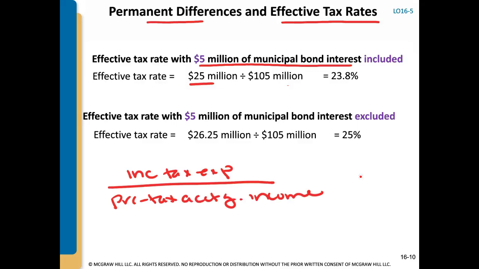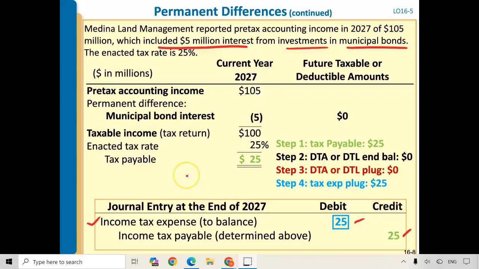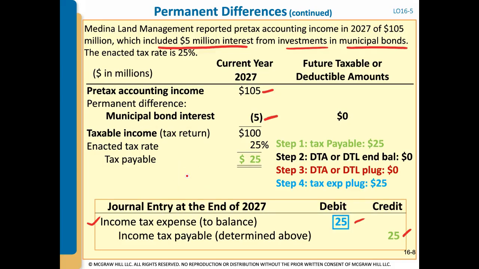So my income tax expense ended up being $25 million divided by 105 million. So my effective tax rate is 23.8%. And you can see that here in my 105, and I excluded my $5 million of municipal bond interest, and my tax expense was a debit of $25 million.